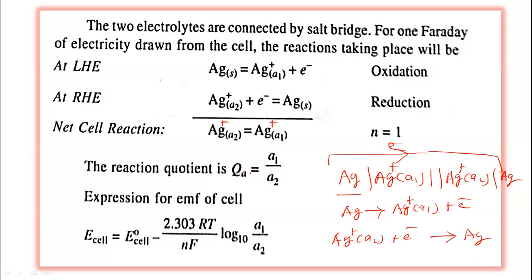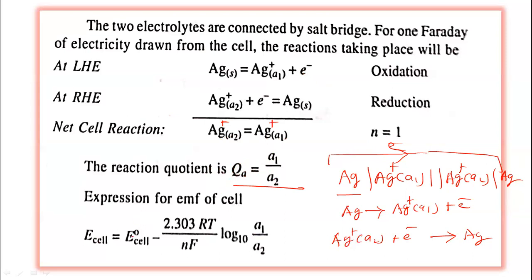Now the reaction quotient QA, that is the activity of the product divided by the activity of the reactant. So the activity of the silver ion of the right side divided by the activity of the silver ion of the left side. So it is A1 divided by A2. Now let us substitute the value of QA into the Nernst equation.